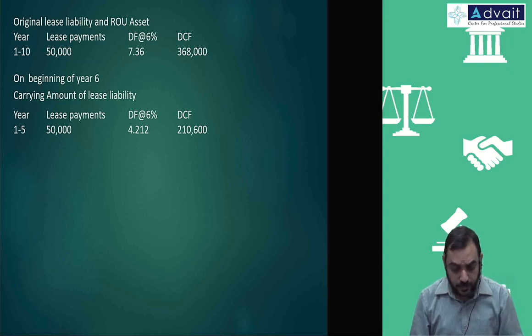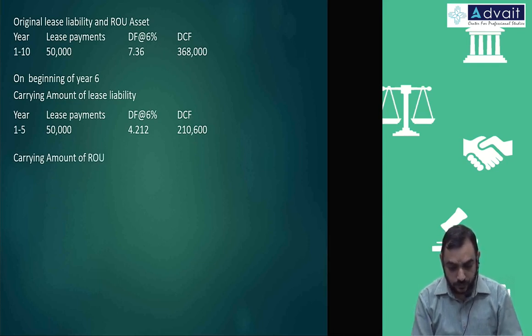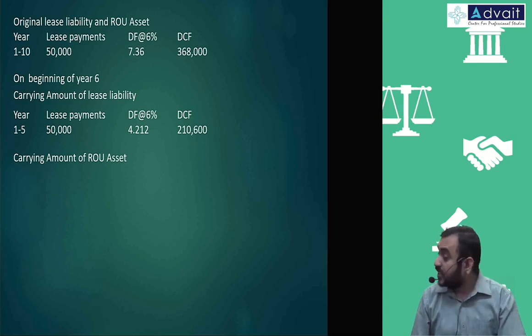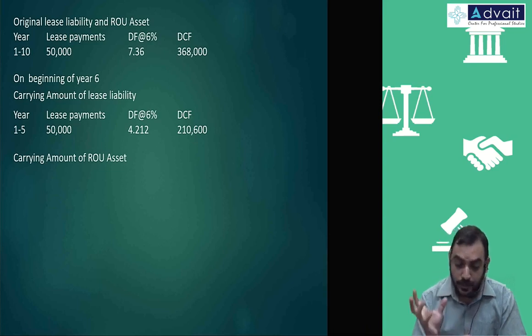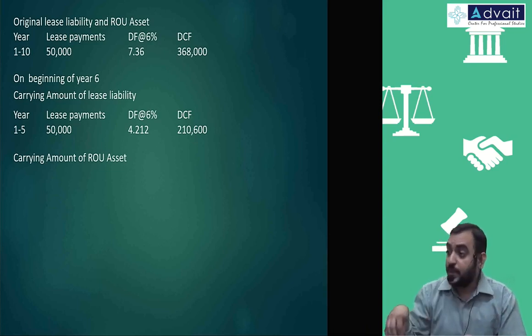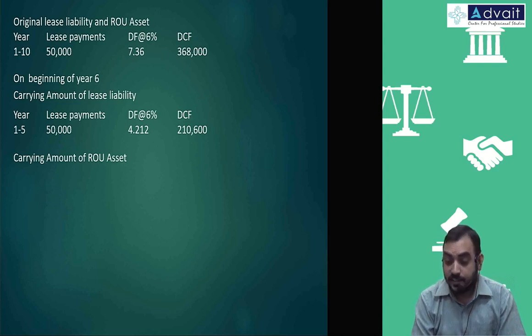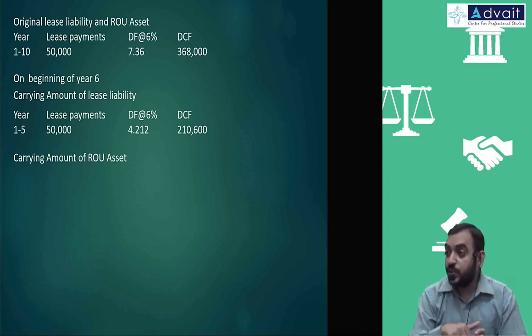What is the carrying amount of ROU? This also you can compute in two methods. From the beginning value, you subtract the depreciation, or remaining depreciation also you can add up.